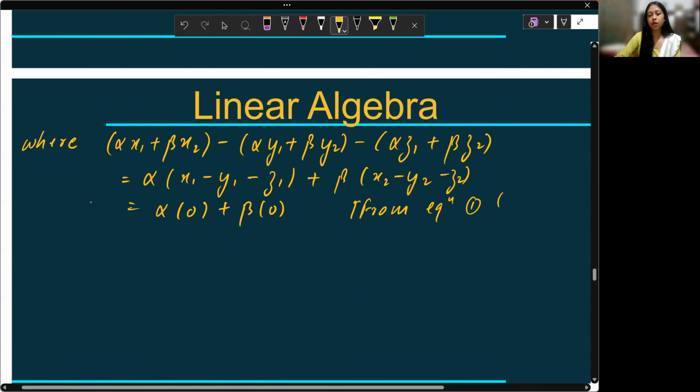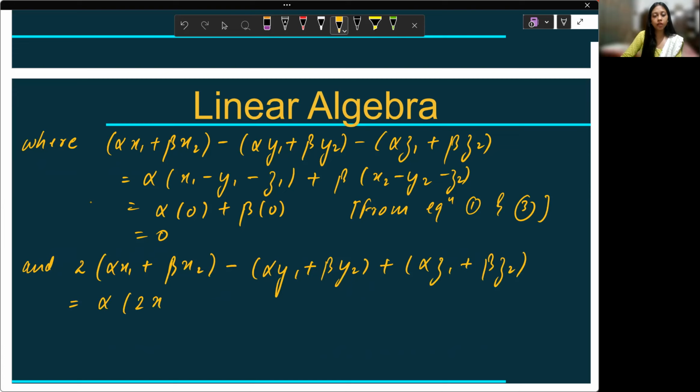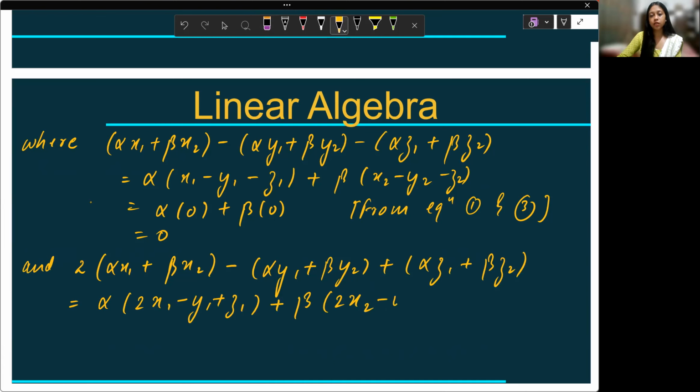And the second was 2 times x minus y plus z. So again here also, if I take alpha common, I'll get 2x1 minus y1 plus z1, plus beta times 2x2 minus y2 plus z2.